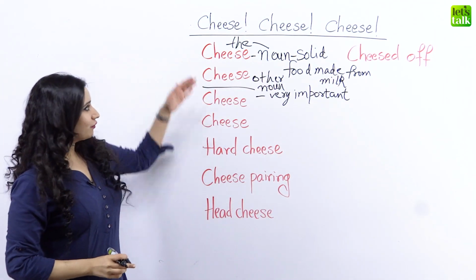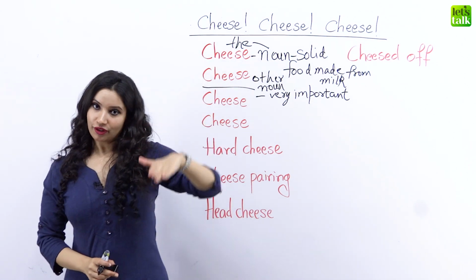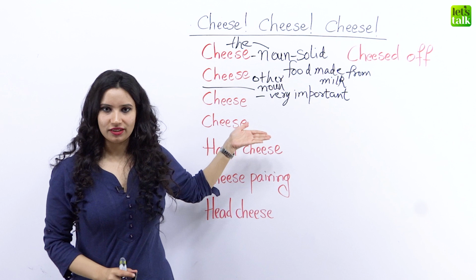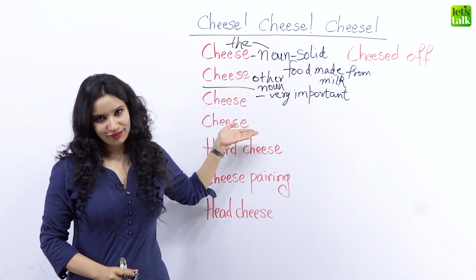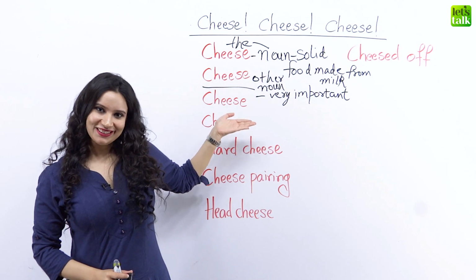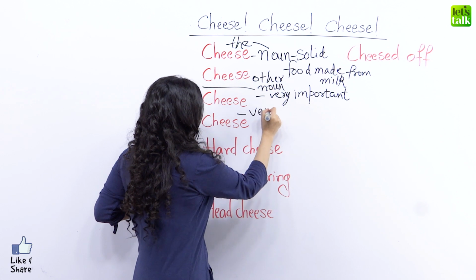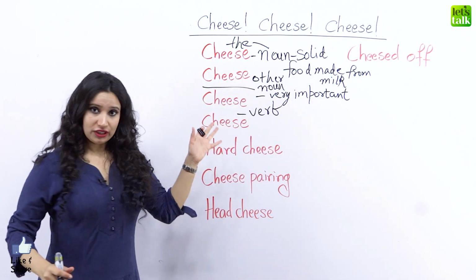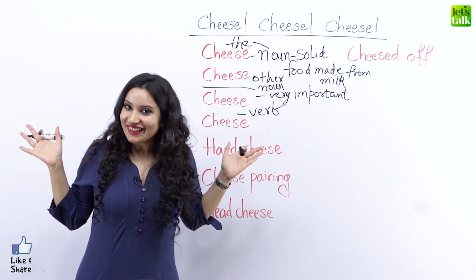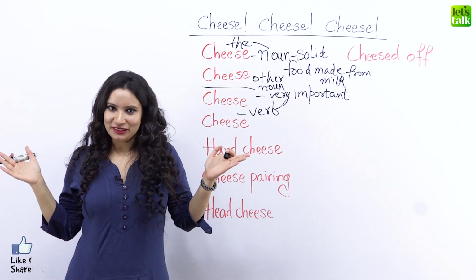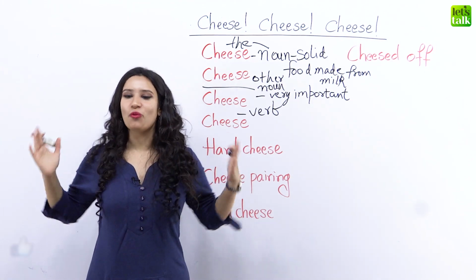Okay, now the first one is the noun and the second one is the other noun. Now what about this cheese? What could it mean? Is this cheese a noun? Yes or no? This cheese is a verb, okay? Now this cheese means cheese. How do I look when I say cheese? Well, I'm always smiling, but especially when I say cheese, I'm smiling even wider.